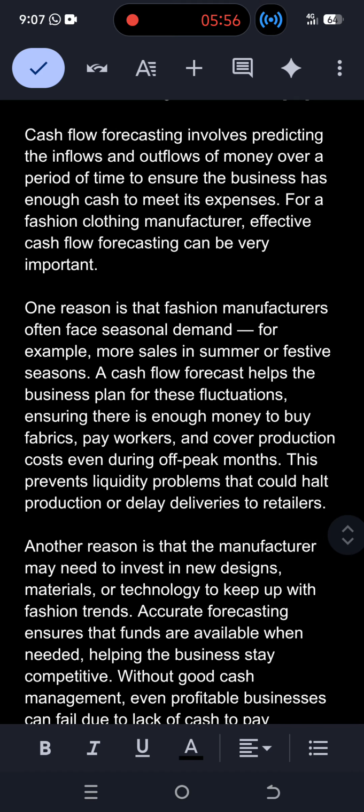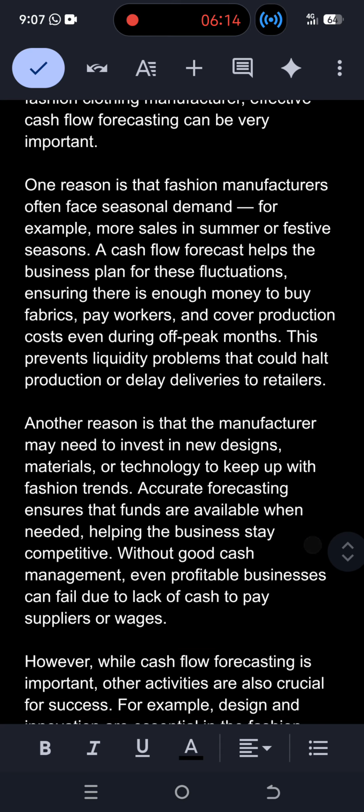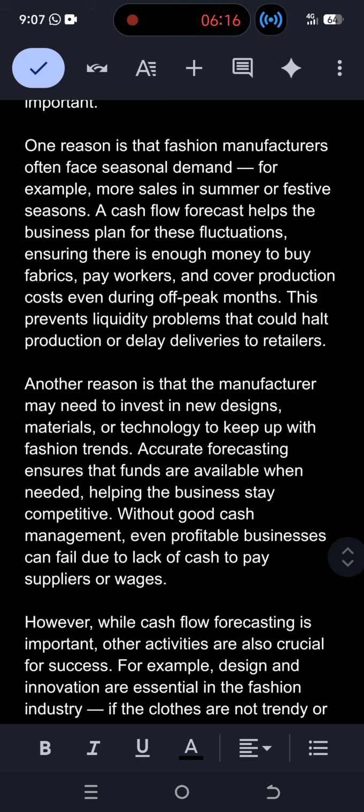So, a cash flow forecast helps the business plan for these fluctuations, ensuring that there is enough money to buy fabrics, pay workers, and cover production costs, even during off-peak months. So, this prevents liquidity problems that could halt production or delay deliveries to retailers. This is the first positive point.